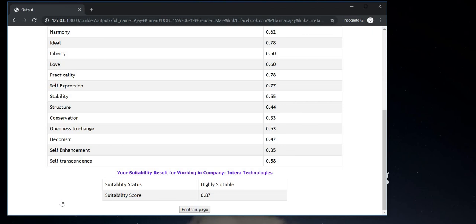The suitability statuses come in different stages: highly suitable, suitable, merely suitable, and not suitable. It is highly suitable because the suitability score is more than 0.85. There are some other ranges for this also. The suitability score is calculated by comparing the standardized data of the employees of that company and the candidate's individual data, and the suitability score, or most probably a prediction score, of how much both are the same is projected here.